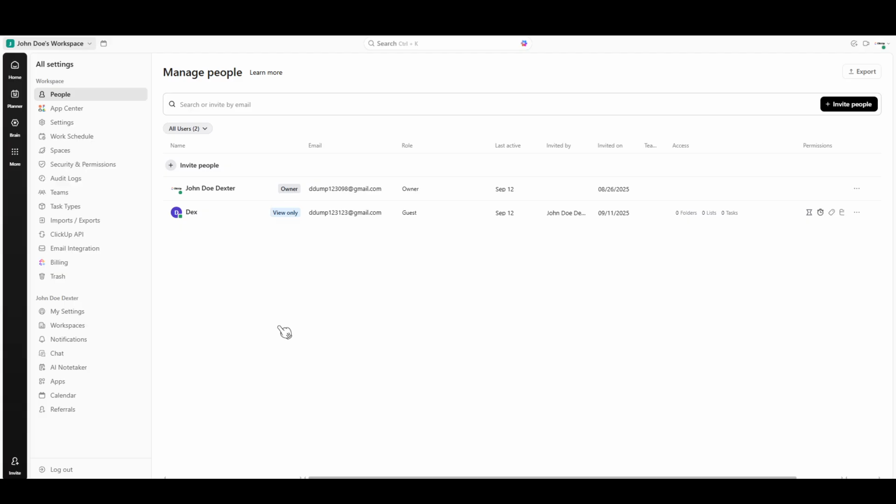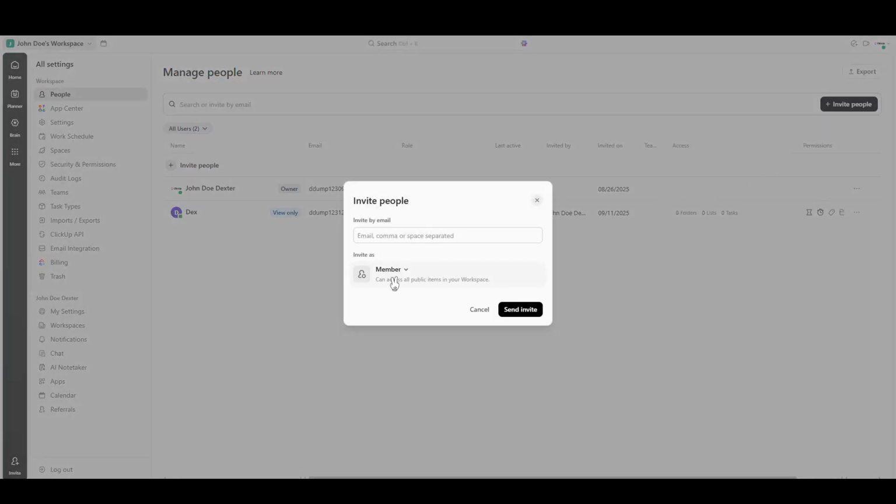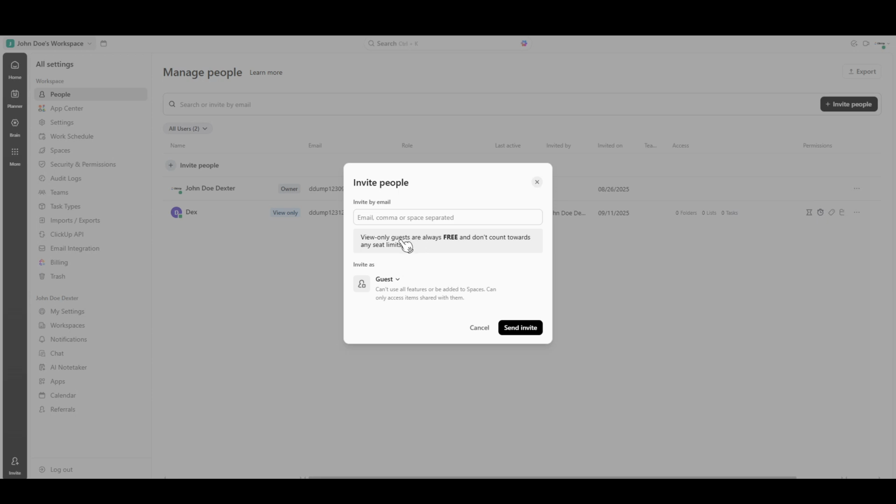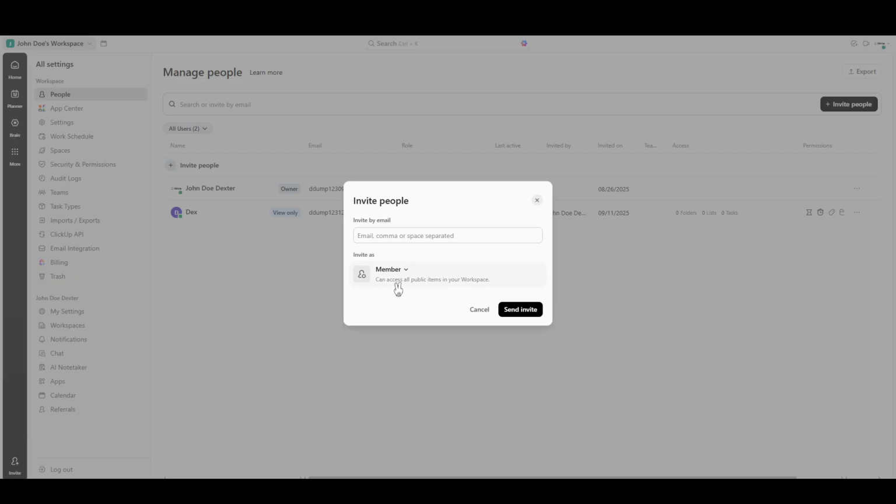First, let's clarify what a guest is in the context of ClickUp. A guest is typically an external collaborator such as a client, contractor, or freelancer. This limited access role is crucial for working with individuals outside of your core team while still maintaining a secure and controlled environment within your workspace. Unlike a member, who is an internal team member with extensive access to public content, a guest is someone who has been invited specifically to view or collaborate on certain tasks, lists, or folders.